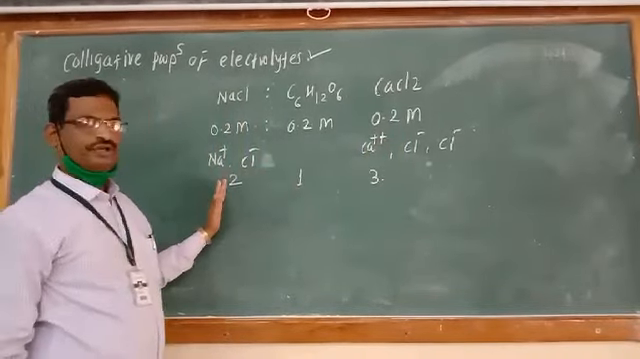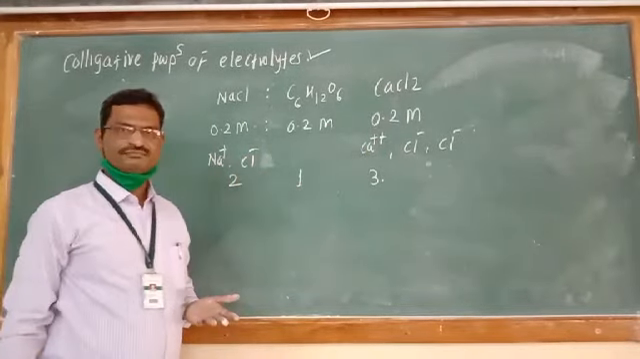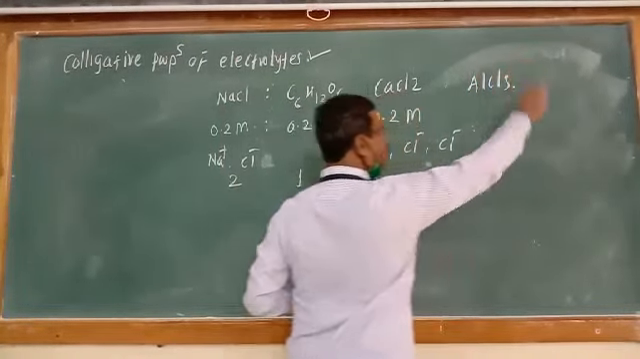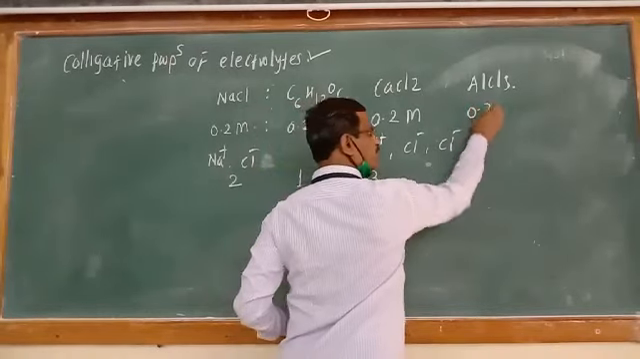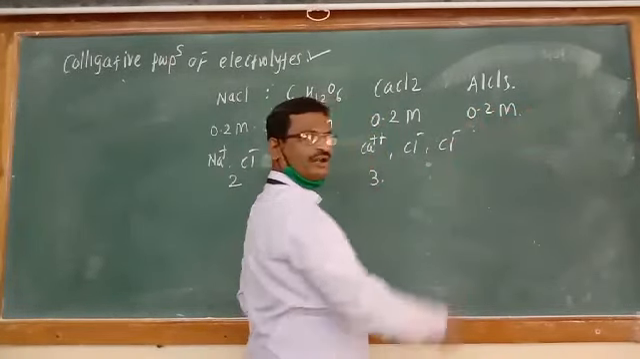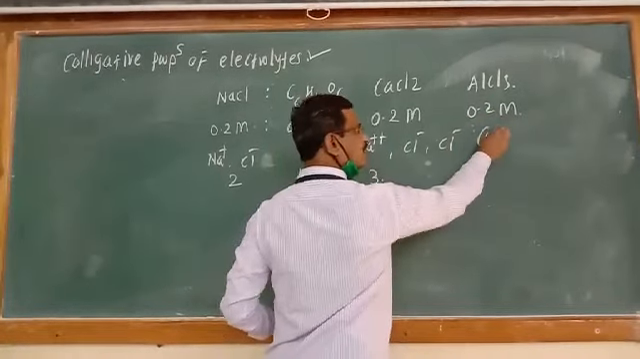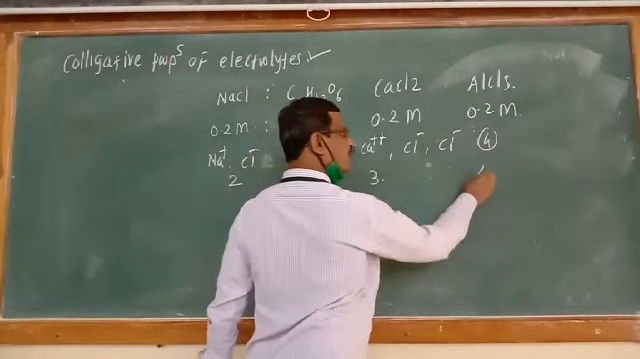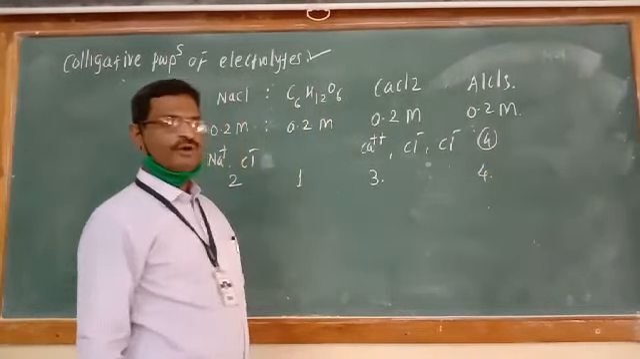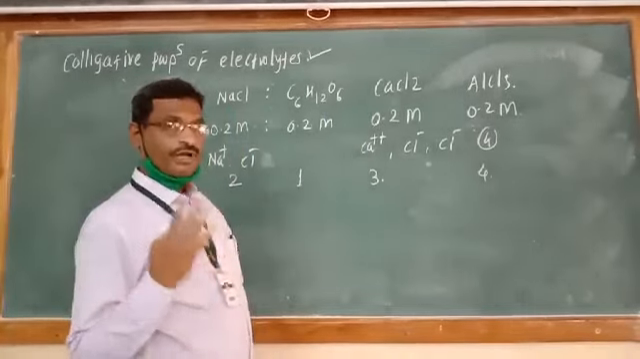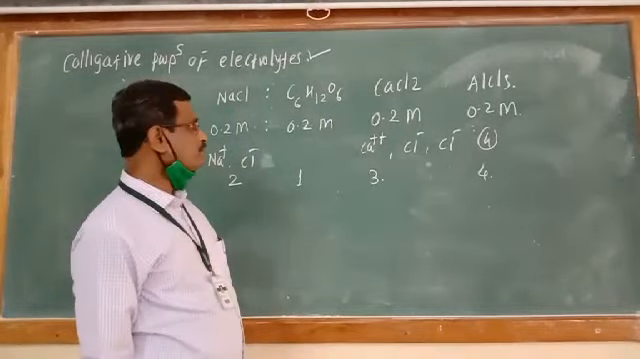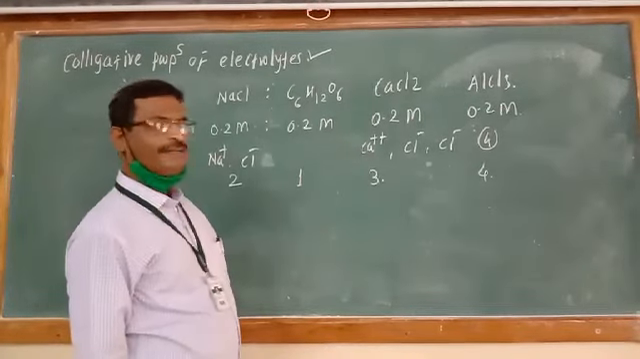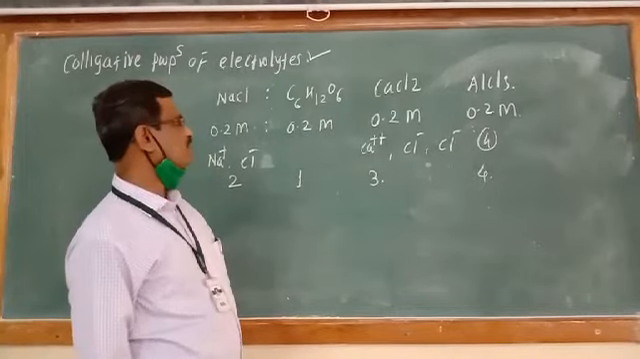Here it is 2. If we take the example of AlCl3, aluminium trichloride, with the same concentration, 0.2 molar, how many total ions are present? 4 ions are there: 1 aluminium and 3 chlorine. Therefore, it gives a magnitude of colligative property equal to 4, because colligative properties depend on the number of solute particles but are independent of their size.